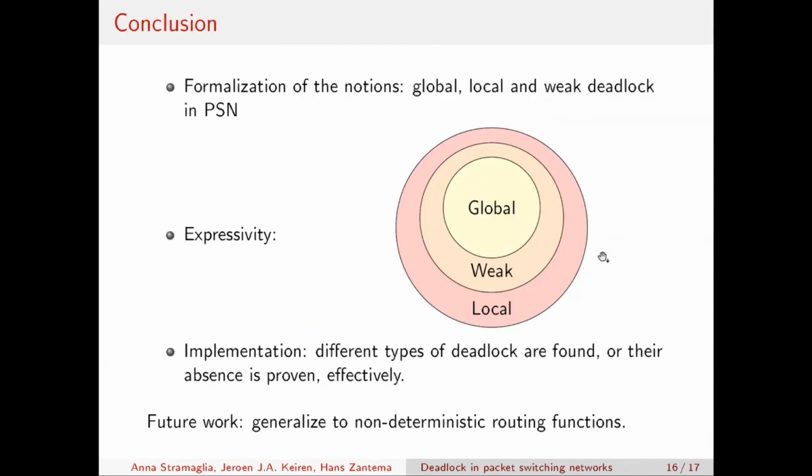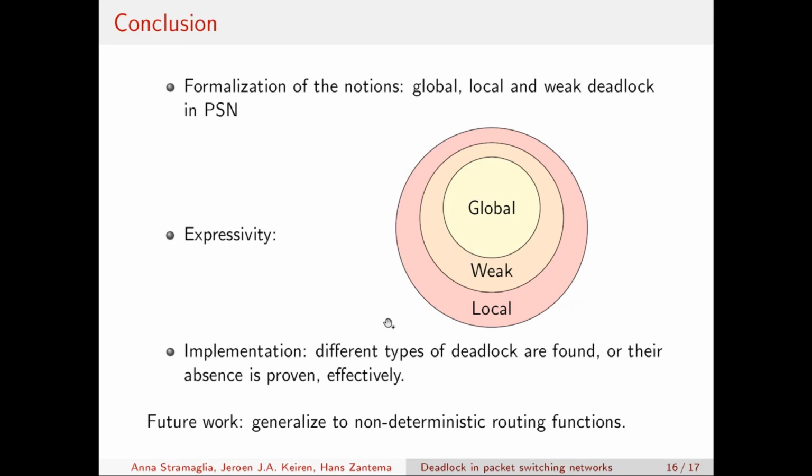In conclusion, in this work we have formalized different notions of deadlock in the field of packet switching networks, namely global, local, and weak deadlock, and we have defined their relations. A global deadlock is a local deadlock, and a global deadlock is a weak deadlock. A weak deadlock is a local deadlock, and a weak deadlock can also be constructed from a local deadlock. But we cannot say that if a local and a weak deadlock are found, a global deadlock will be found for the packet switching network.